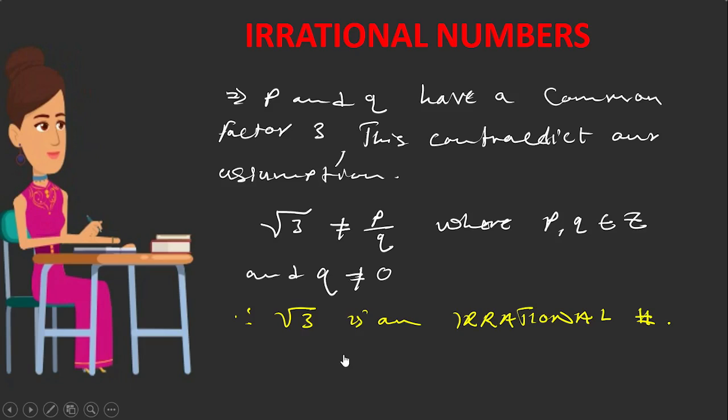Sir, I'm not able to see properly. As p and q have a common factor 3, this contradicts the, I don't know what word it is. Our assumption. Sorry? Assumption. Okay, nice. A-S-S-U-M-P and then T-I-O-N. Assumption.